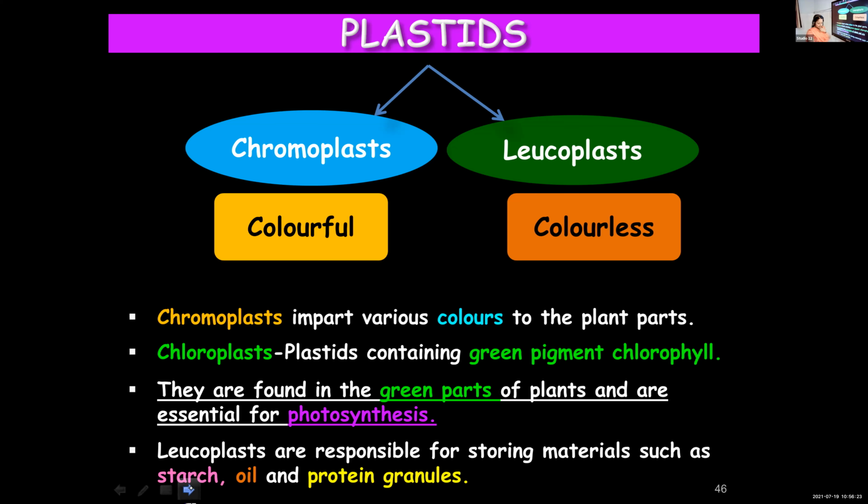It's important, the types of plastids and their functions. Okay, children? Ma'am, leucoplast, can you explain it again? Leucoplasts help in storage of substances like oil, protein, starch, etc. will be stored inside these organelles. Okay, Midun? Yes, ma'am. Okay.